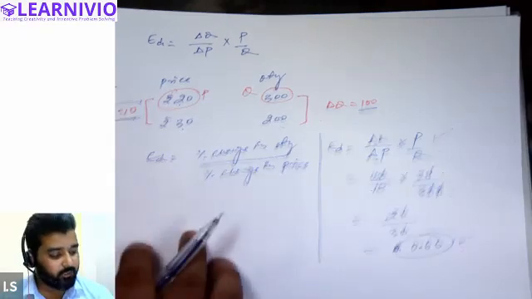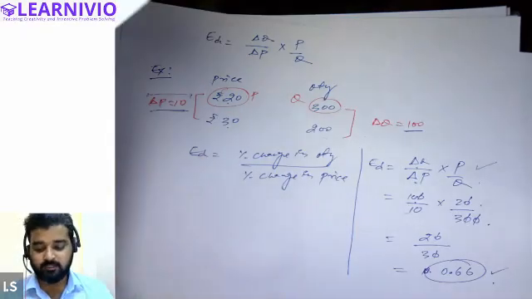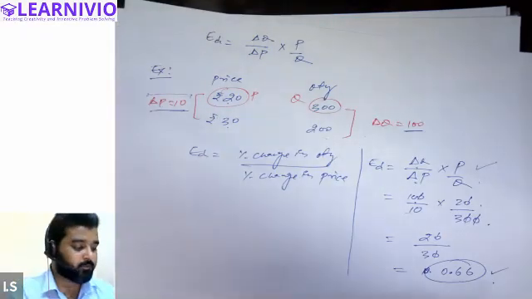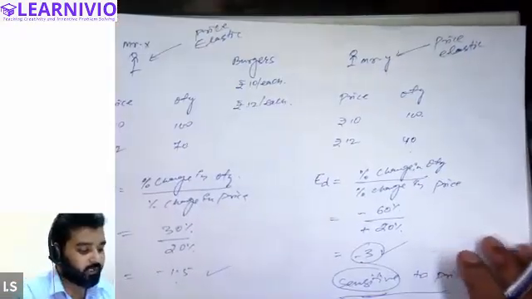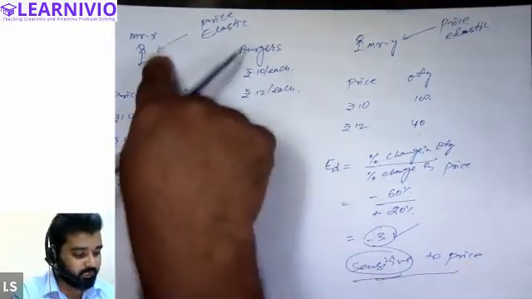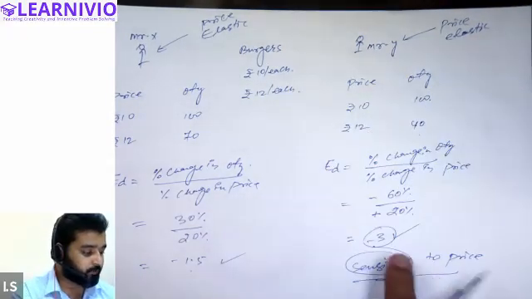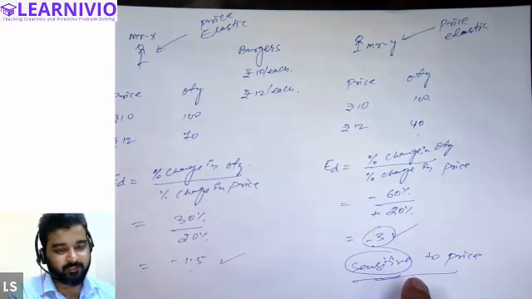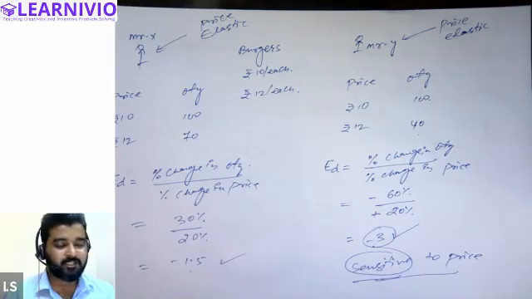See, basically elasticity, just what I was telling you through this example, shows the sensitivity of different customers, right? Just like in case of Mr. X and Mr. Y, we are able to determine the value of elasticity for both these customers. The elasticity of demand for Mr. X is 1.5 and in case of Mr. Y is 3. So we now have a clear idea that Mr. Y is more sensitive to the price of the commodity and Mr. X is less sensitive to the price of the commodity. All right, so we have the knowledge of their sensitivity to the price.